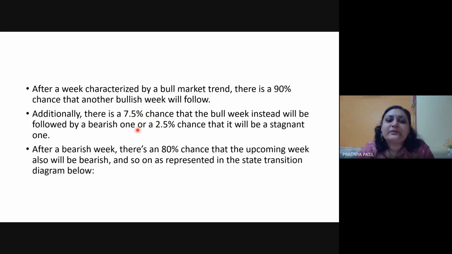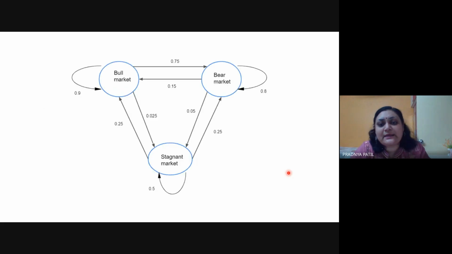Then not for 0.075. And then a 2.5% chance that it would be a stagnant one. So again, from your bull market to a stagnant one, it would be 2.5. And similarly, after a bearish week, that means from a bearish market, there is an 80% chance that the upcoming week will also be bearish. So bearish to bearish would be 0.8 probability, and so on, represented in the state transition diagram below. So this is the state transition diagram.